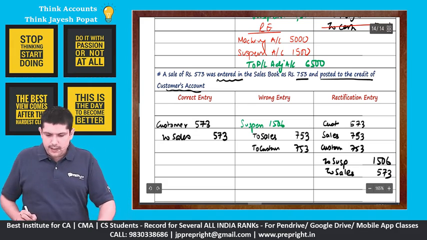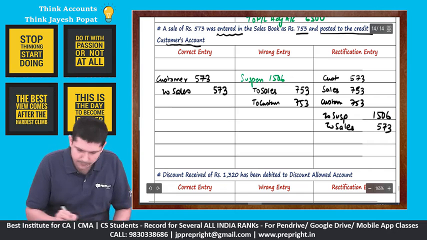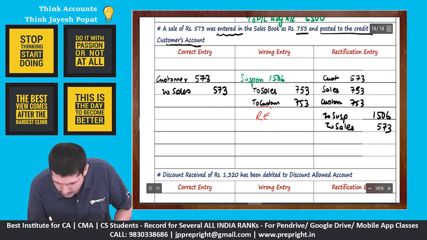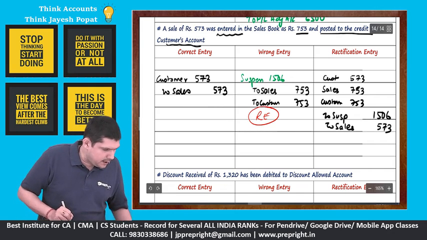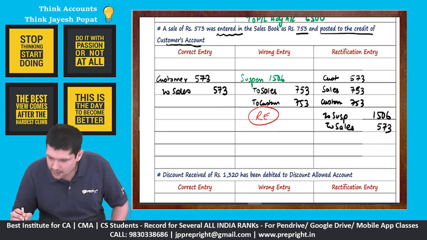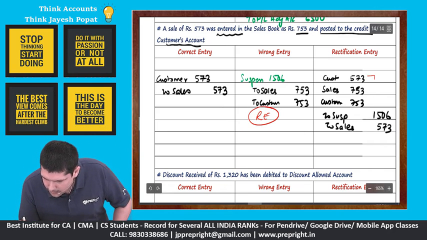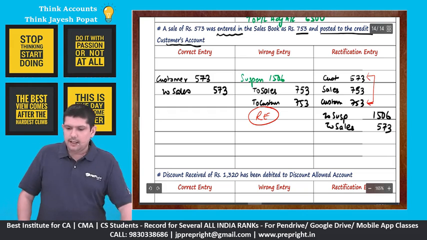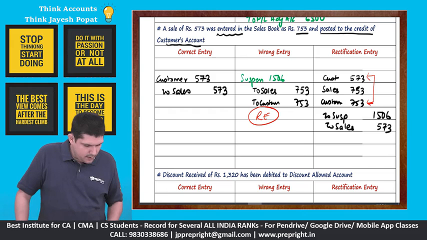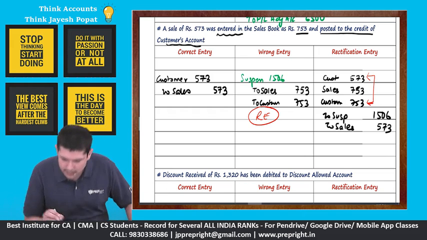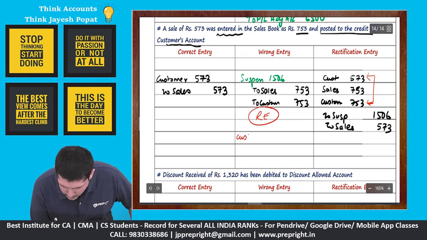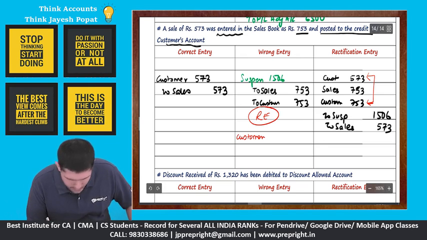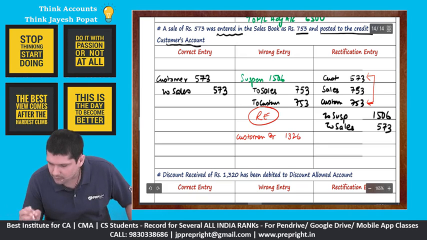Now have a look at the final rectification entry. See, in this case, customer has been debited twice, one with 573 and another with 753. So 573 plus 753, our customer account has to be debited by 1326.